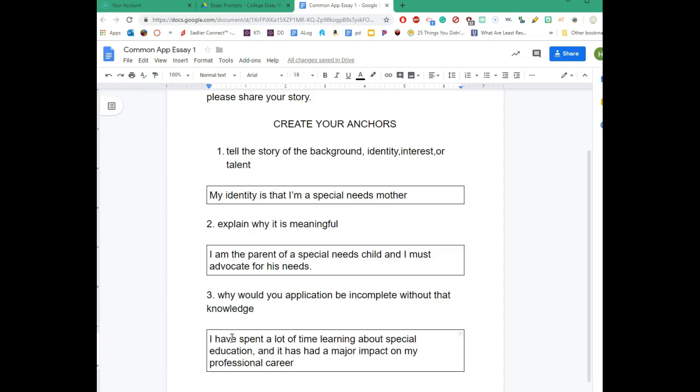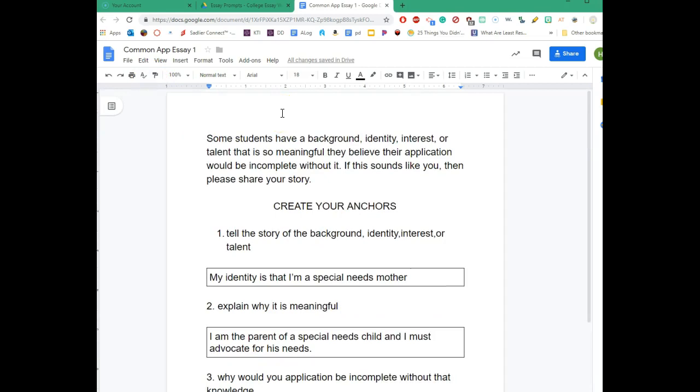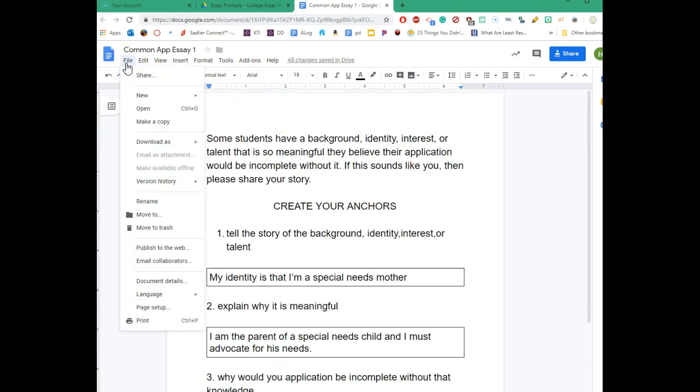The reason I'm having you do quick little answers to all the essays is it's going to force you to really think about these prompts. You may go into a prompt thinking, oh, I want to do prompt number 3, and it may seem like a good idea. But what sometimes happens when I force my students to actually answer the questions to each prompt is that they may find a hidden essay in them that's been missing all along.